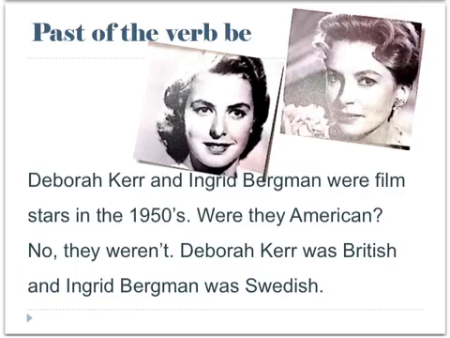Deborah Kerr and Ingrid Bergman were film stars in the 1950s. We use were because we're talking about more than one person. The second time we see verb to be used in a positive way is the last sentence. Deborah Kerr was British and Ingrid Bergman was Swedish. We use was because we're talking about one person.